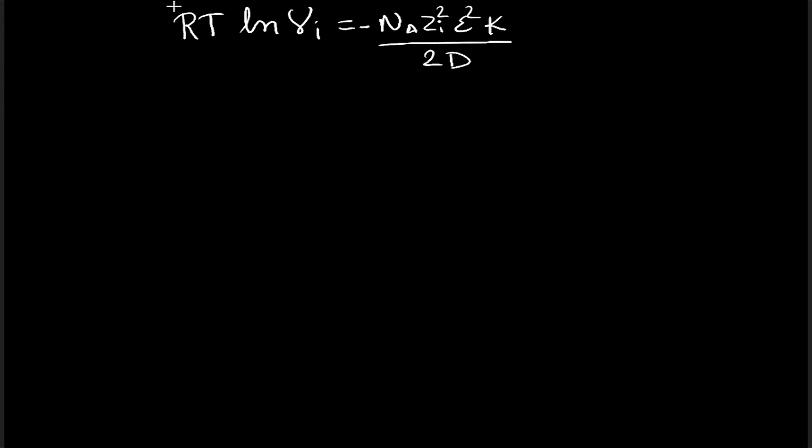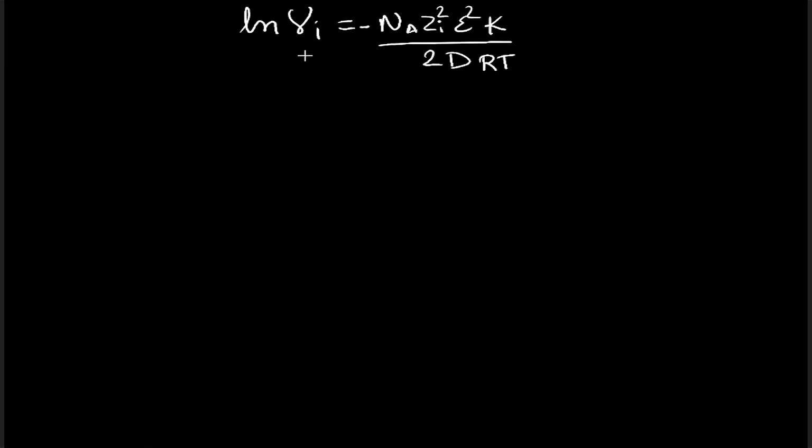This we could rearrange by taking RT to the right-hand side, so it will be 2DRT in the denominator.